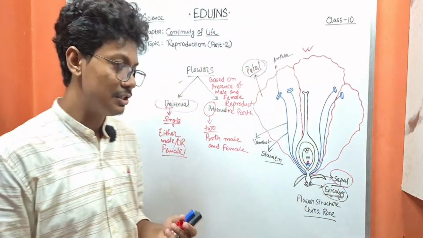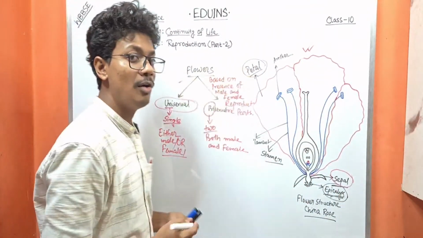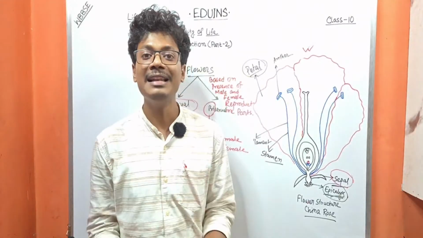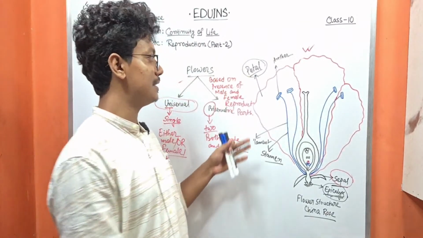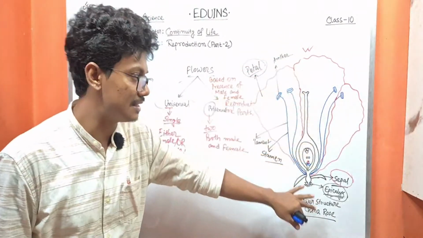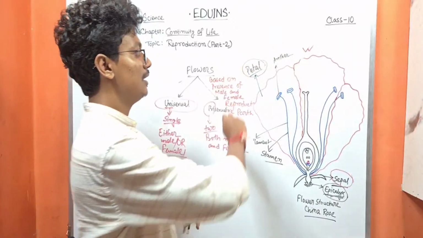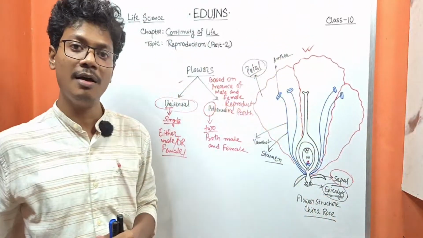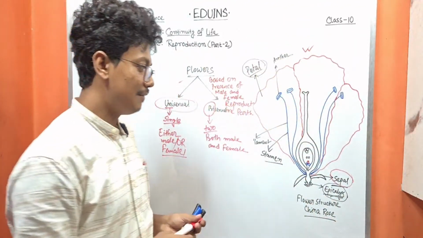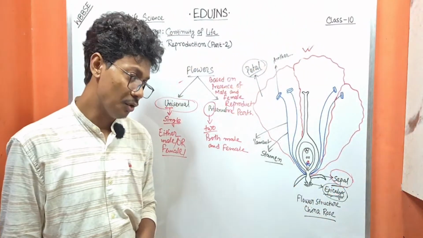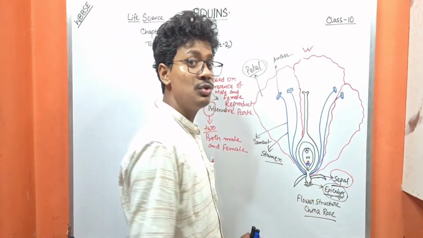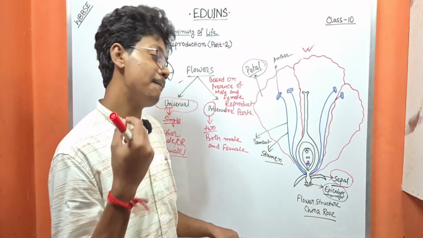Either you may be asked to draw a diagram of a bisexual flower and label its different parts, or a figure may be given and you have to label the different parts of the flower. So a quick revision: the first one is the sepal, which is the outermost or first whorl of the flower.